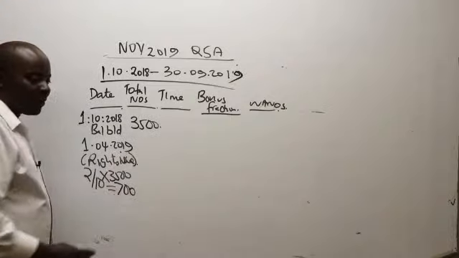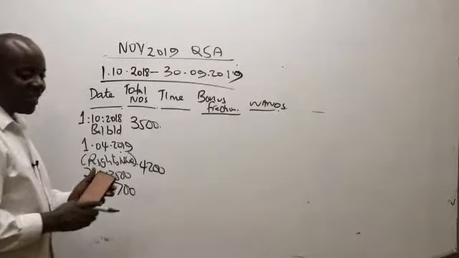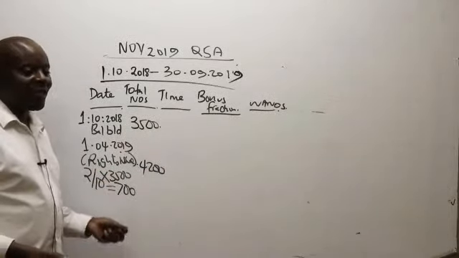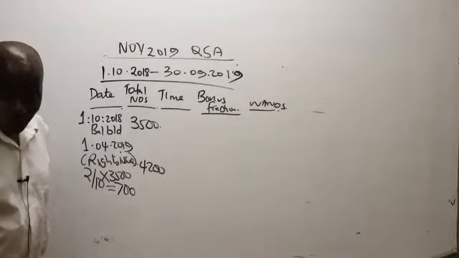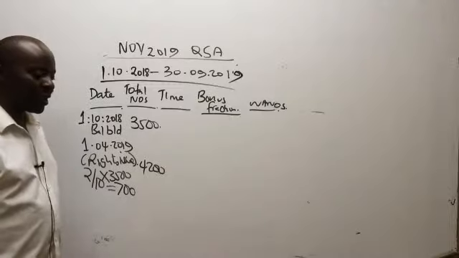3,500 plus 700, 4,200. Unfortunately, again, there are only 2 transactions. I don't know why you don't get serious examiners. A serious examiner at this level should be able to give us like 10 transactions.